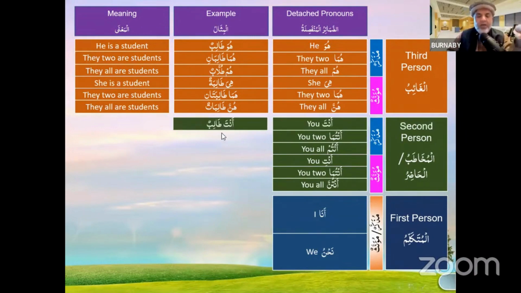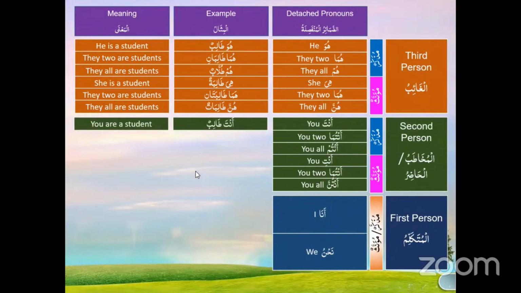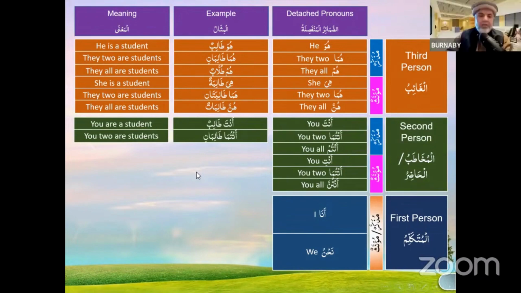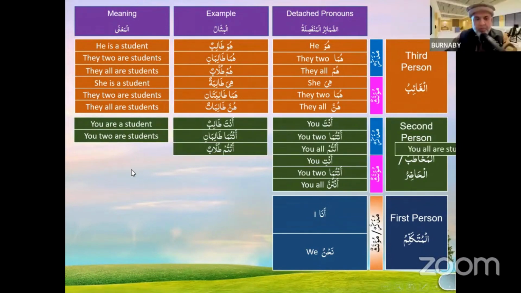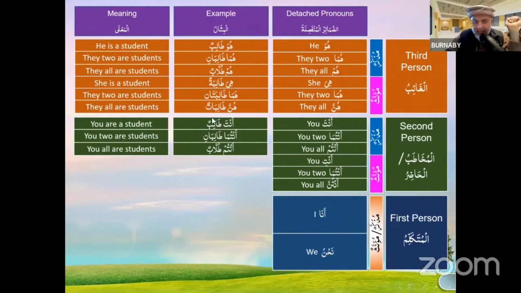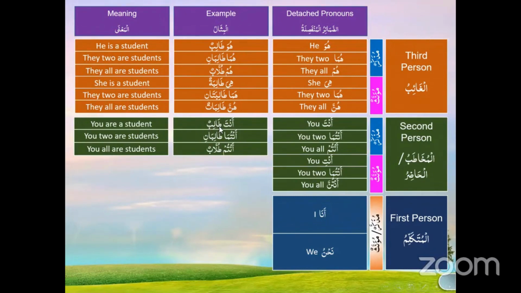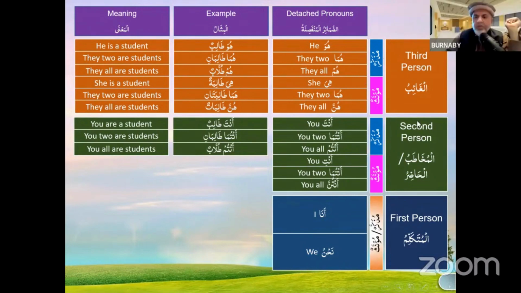Okay, good job. Look, anta talibun, you are a student. Antuma talibani, you two are students. What kind of students? Muzakkar. Antum tullabun, you all are students. You see, this noun is not changing, only the pronoun is changing, because now you know that you have switched from the third person to the second person. Now you're talking to a student who is in front of you or who is present, and you're talking to a male student.